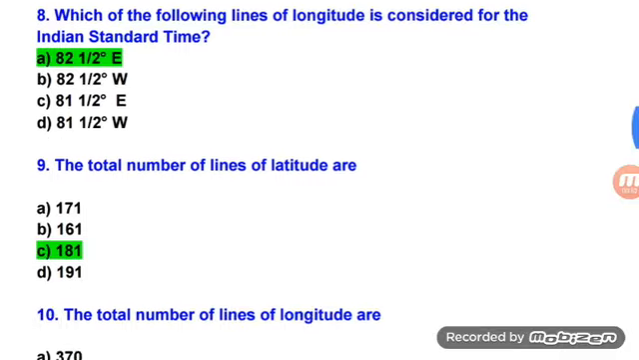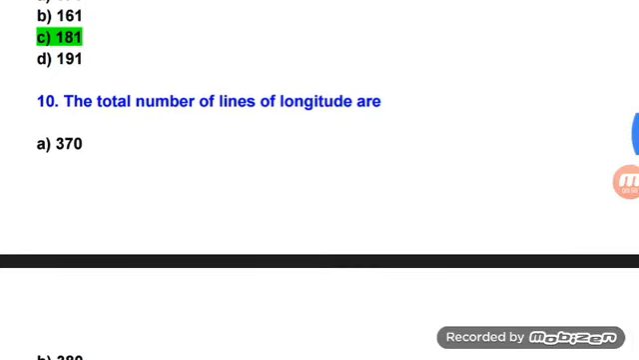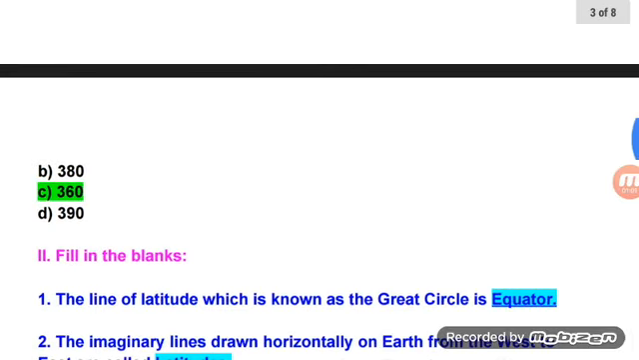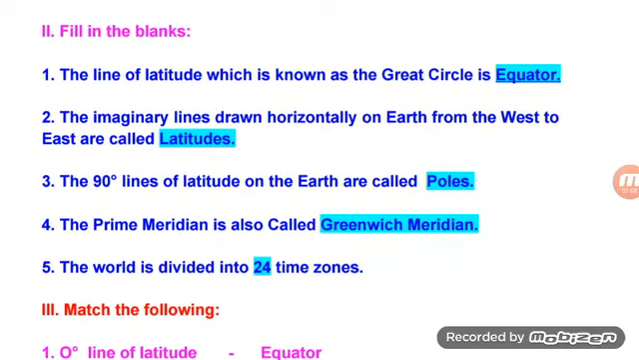82.5 degree east. The total number of lines of latitude are 181. The total number of lines of longitude are 360. Fill in the blanks. The line of latitude, which is known as the Great Circle, is equator. The imaginary lines drawn horizontally on Earth from the west to east are called latitudes. The 90 degree lines of latitude on the Earth are called poles. The prime meridian is also called Greenwich meridian.